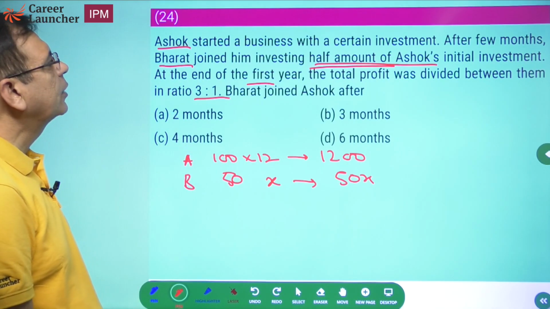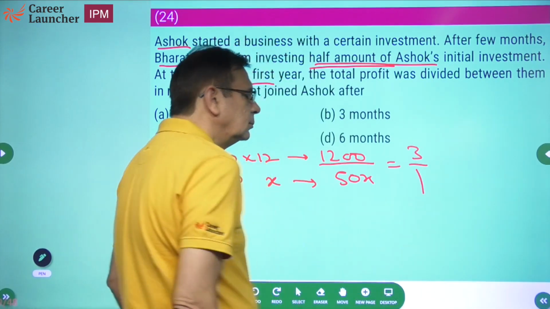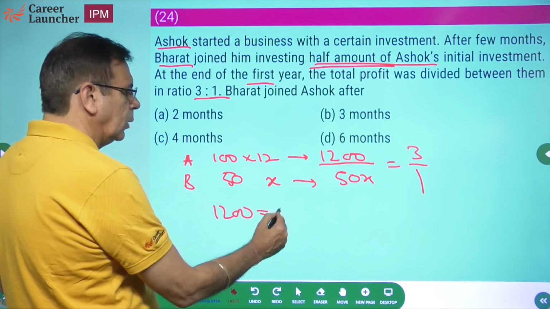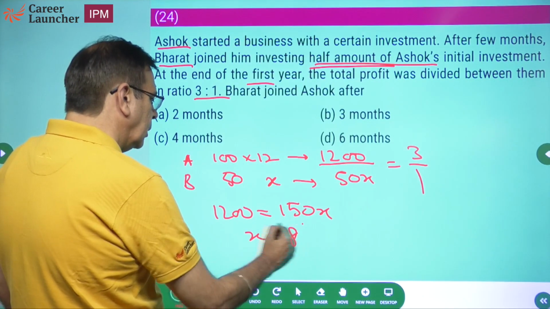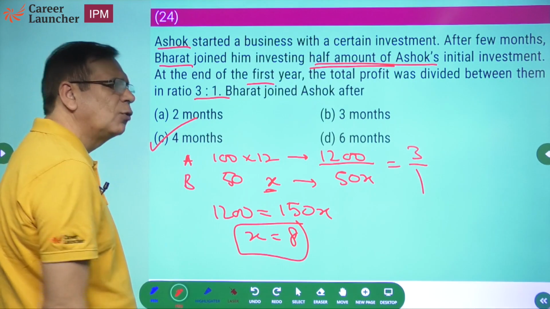Okay. And what is this ratio? The profit has to be divided in the ratio of the investment. This should be 3/1. Isn't it? So what does that become? 1200 is equal to 150x, or x is equal to 8. That means he was there for 8 months, so he would have joined after 4 months.